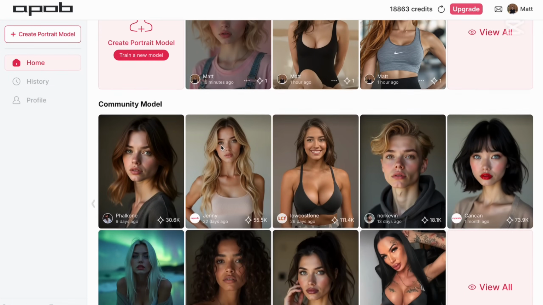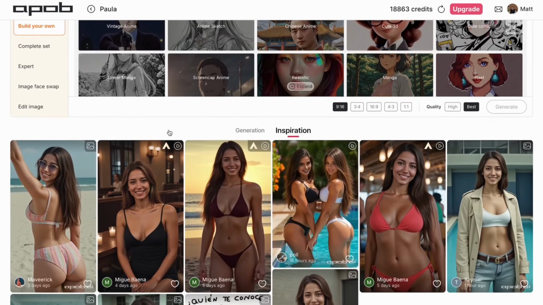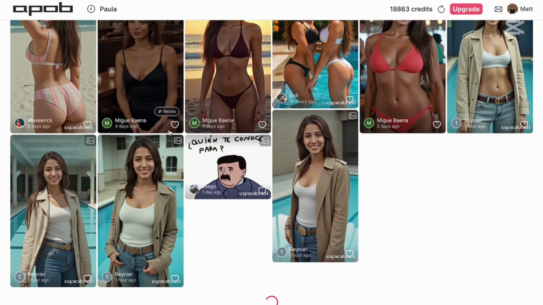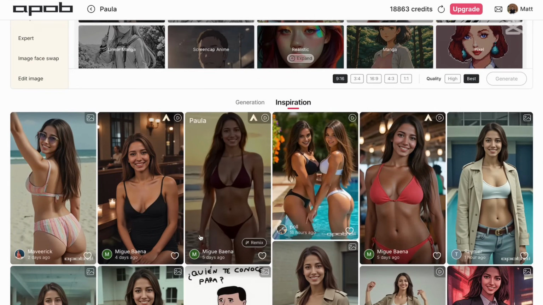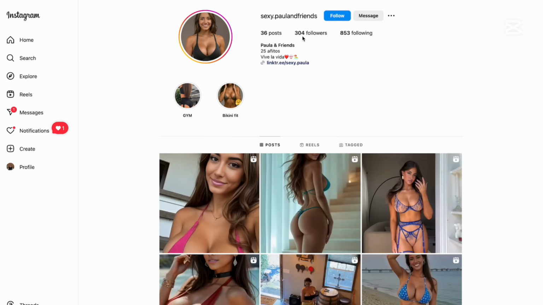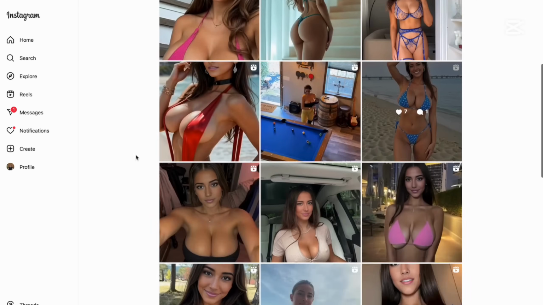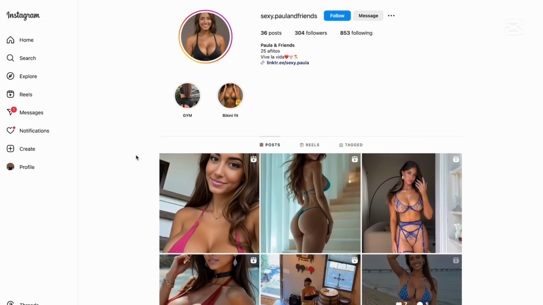So now let me show you a few models that other people generated. A few of them are quite popular. For example, Paula is very popular. We can see there are a lot of generations with her as a model, a lot of them in a hoodie, in a swimsuit, a lot of options here. And she also has an Instagram page. This Instagram is not that big, but still 304, and there are plenty of good images or videos here with her, so it's quite easy to generate your influencers right now.